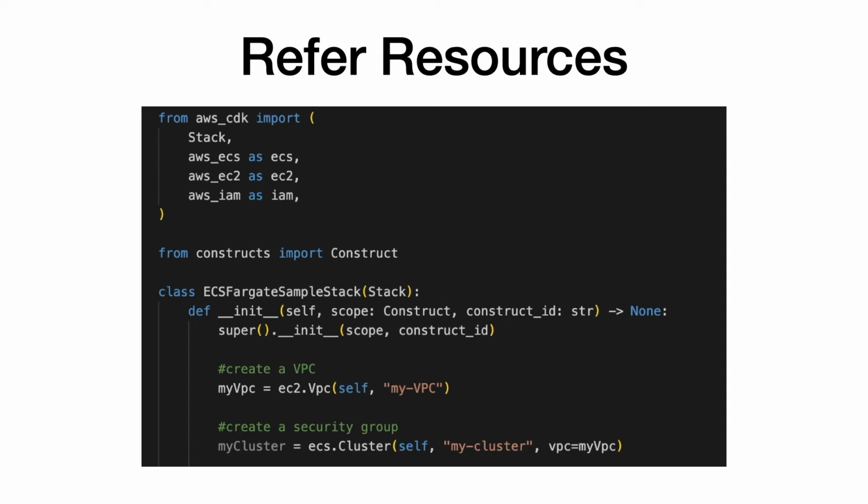We already discussed that AWS resources are represented as constructs in the CDK application. You can refer to an AWS resource from another resource in the same manner you would be referring to any other object in the code. For instance, here is my sample ECS stack. I've created a VPC construct here and I'm passing it as one of the keyword arguments while creating the ECS cluster.